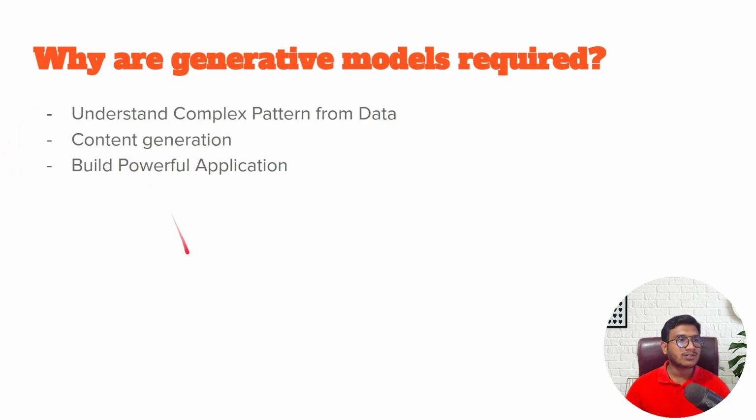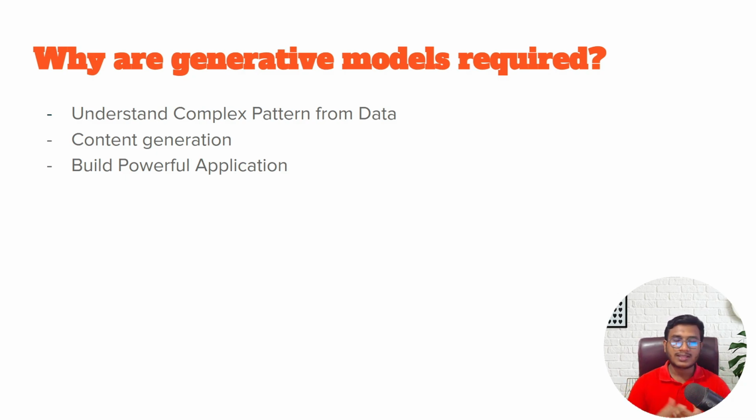Now the third thing you can consider: build powerful applications. As I already told you, we are already using tons of powerful applications in our day-to-day life, like ChatGPT, Gemini, then Llama. Just try to think about when we didn't have these kinds of applications, we had to complete lots of work manually. But nowadays we have these powerful applications. Now you can do any kinds of work in a few seconds.